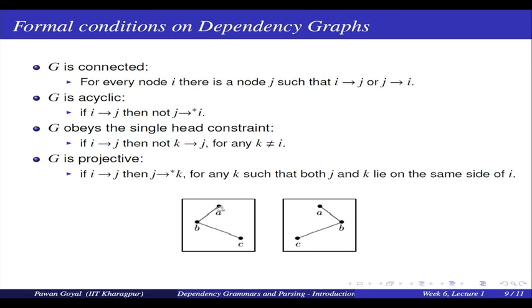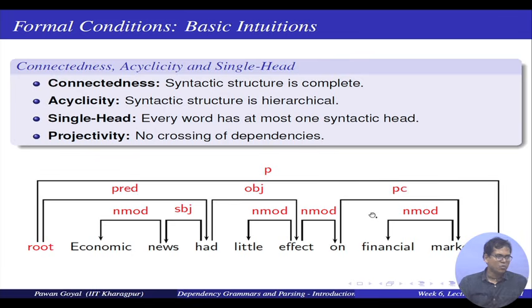So, if I have a link from A to B, I cannot have a link from B to C, because C is on the other side of A. Similarly, I have a link from A to B, I cannot have a link from B to C, okay, because they are crossing now. In general, what do they mean, these 4 conditions?